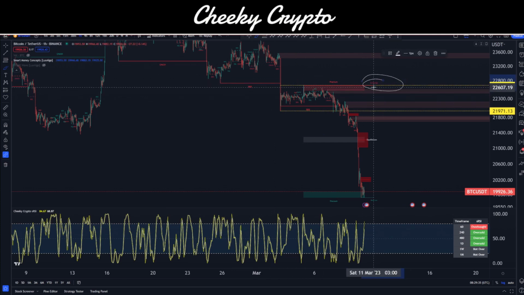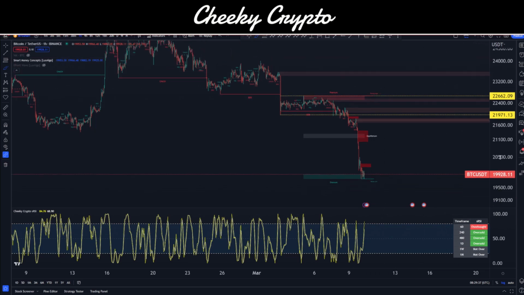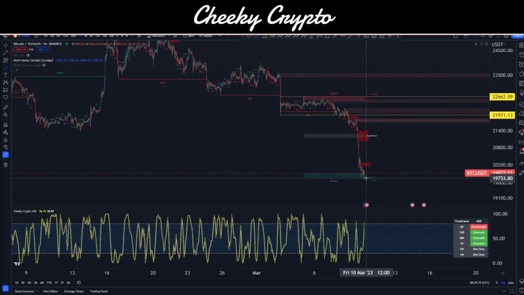Now we have a strong high, so that's not likely to get broken, although we've left that in the dust a little bit, and we have a weak low, so expect further downside there. Equilibrium is also on an imbalance on the order books. These red areas that you see on the chart here, and here, are essentially imbalances in the order books. So much selling pressure occurred in these areas that there was very limited or no buying, and price jumps from the high side to the low side of this gap. This gap is then left behind. It's called a fair value gap, and price will naturally want to come back and fill it.